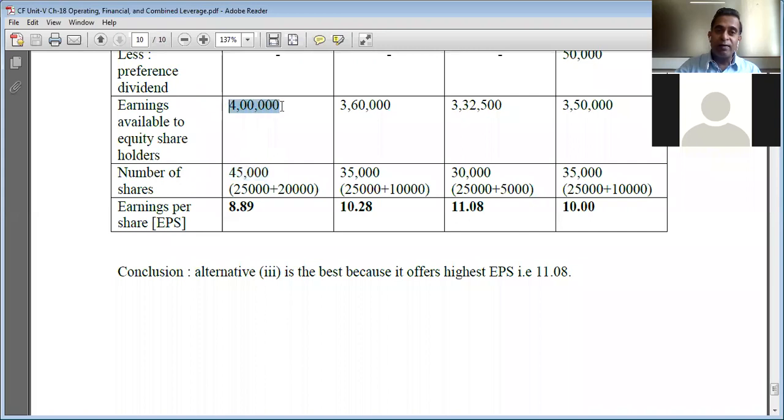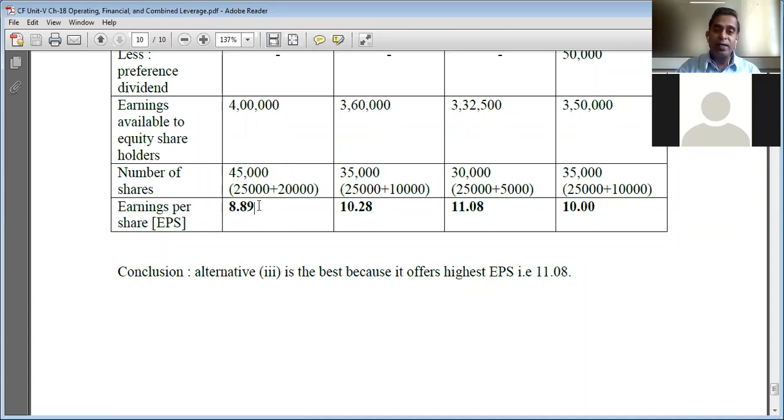So 4 lakh divided by 45,000, the earning per share is only 8.89, which is the lowest among all 4 alternative financial plans. It is because earlier also 25 lakh rupees was raised entirely through equity capital, and the additional 20 lakh rupees is also raised entirely through equity capital. So the proportion of equity capital in the total capital structure is 100%. So I said owners' funds are most expensive.